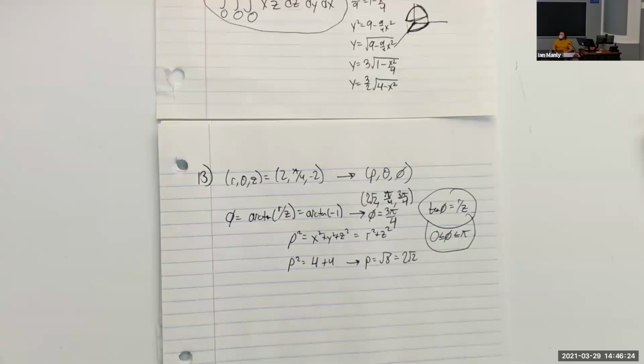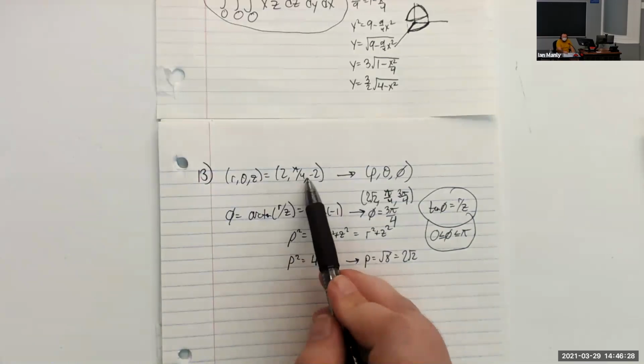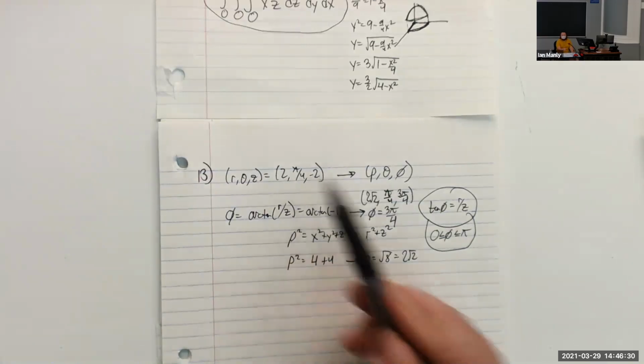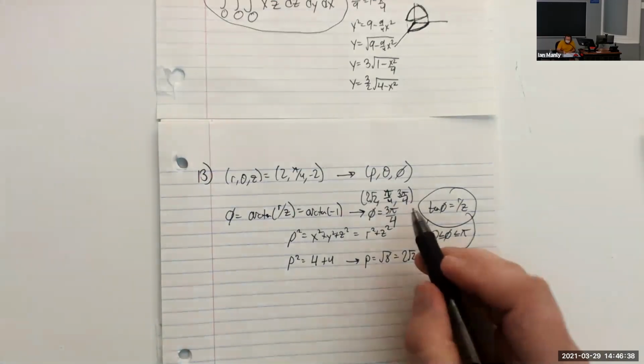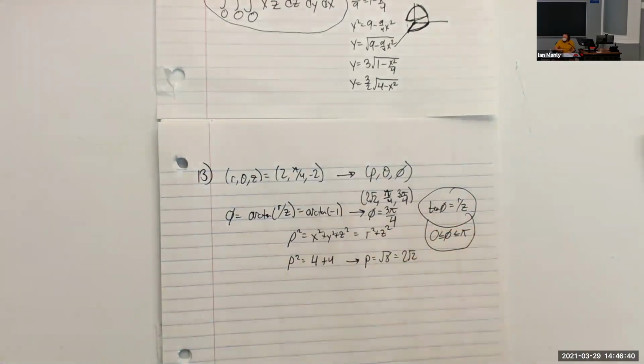However, one way I would suggest not doing it, and I know this may have been tempting for some people, is don't turn this into Cartesian and then turn the Cartesian into spherical. That's definitely going to take longer than it needs to. So I recommend maybe not doing it that way. But besides that, there are many different ways of doing this right here.